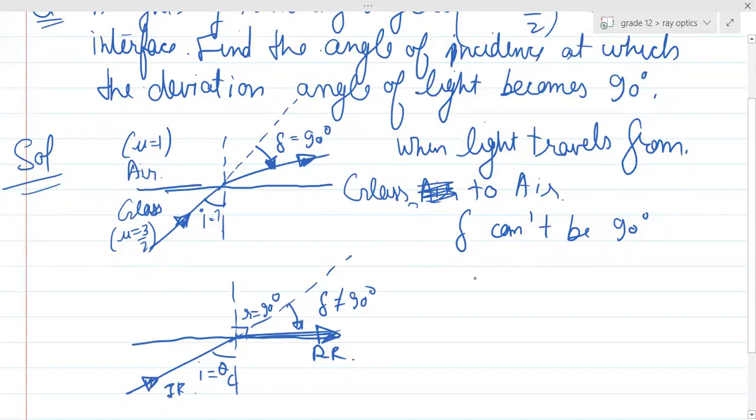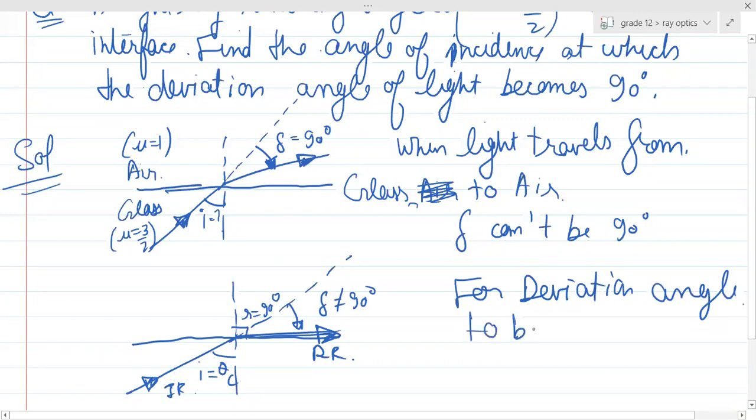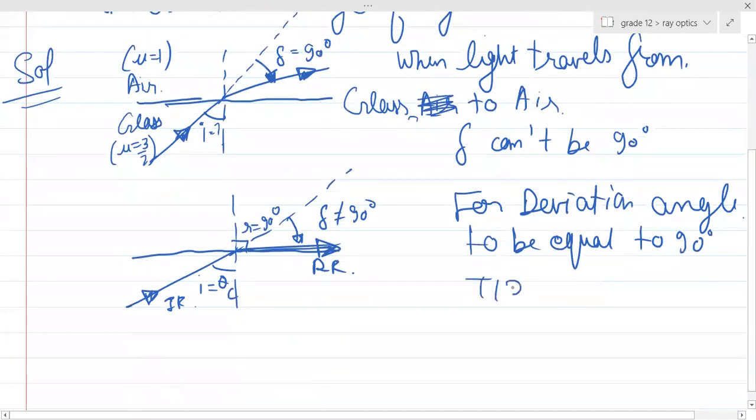So basically, for the deviation angle to be equal to 90 degrees, TIR should happen, right?